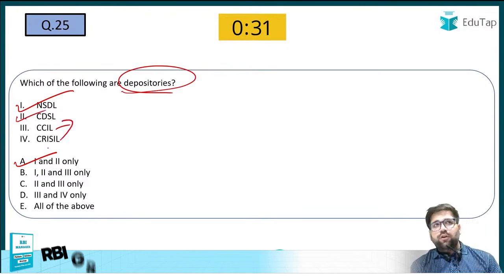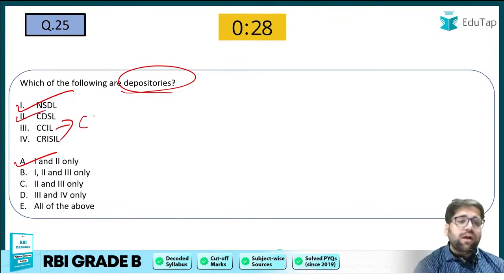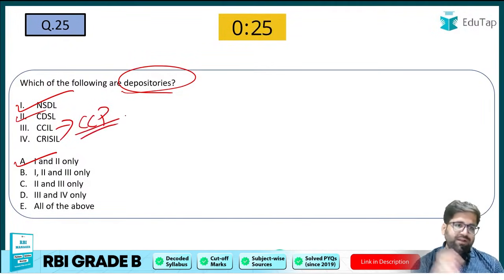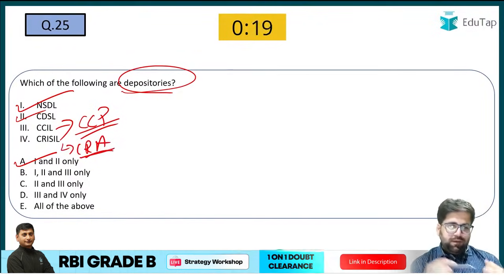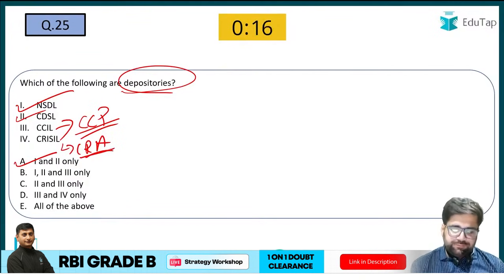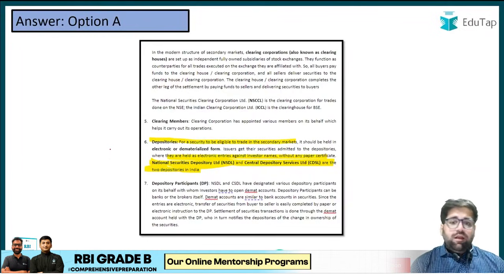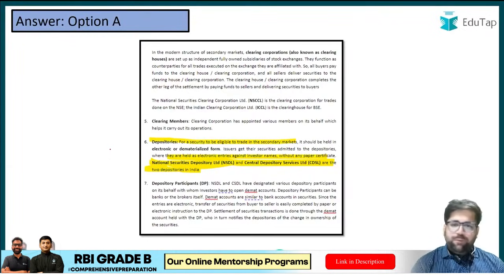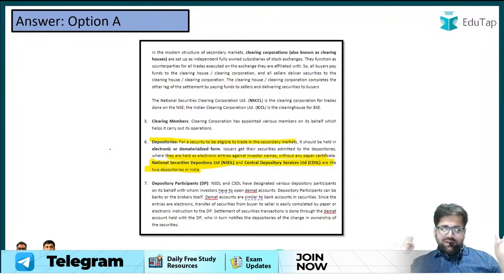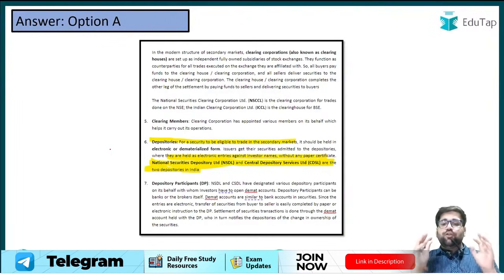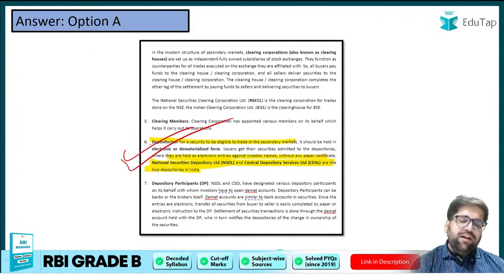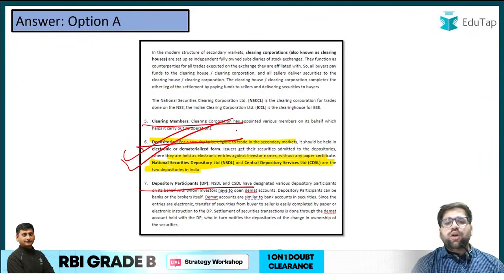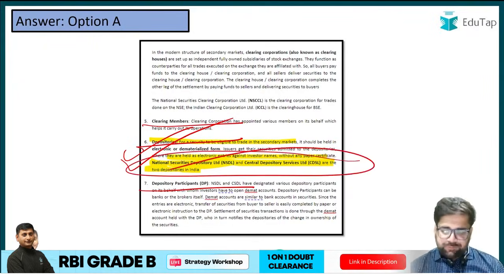CCIL is, if I'm not wrong, Clearing Corporation of India Limited. It acts as a central counterparty for government securities. CRISIL is one of the most important, I would say, credit rating agencies. So just eliminate the options and you will arrive at your right answer. Right answer is option A. Mind you, my friends, again, I'm not saying that our course is the best, but I will say that we have very good authenticity when it comes to the EduTap course. You can just read this particular question, that we have defined different participants of the stock market, like who are clearing members, who are depository participants, who are depositories, and this is the question which they have asked you.